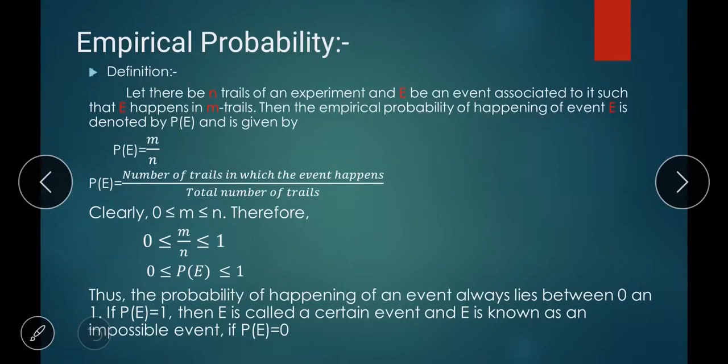Empirical probability. Definition: let there be n trials of an experiment and E be an event associated with it such that E happens in m trials. Then the empirical probability of happening of event E is denoted by P(E) and is given by P(E) = m/n. Here n denotes the total number of trials, m denotes the number of trials in which the event happens. So P(E) = m/n, the number of trials in which the event happens, divided by the total number of trials.